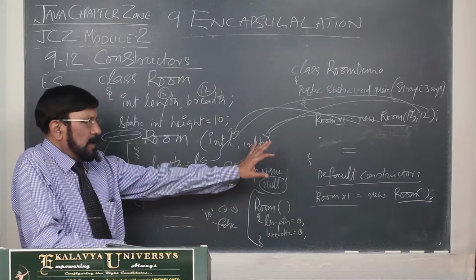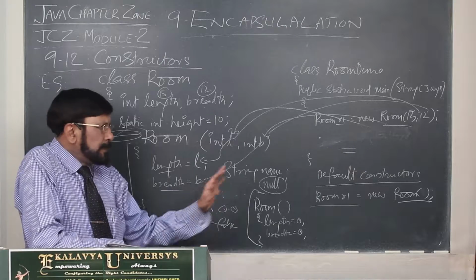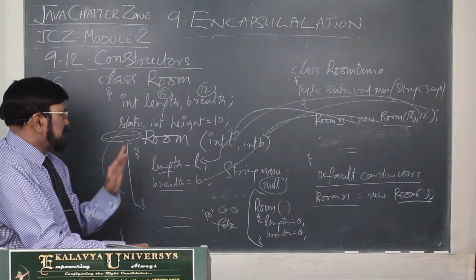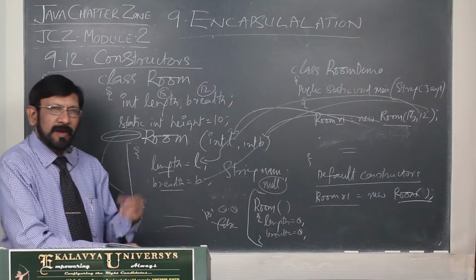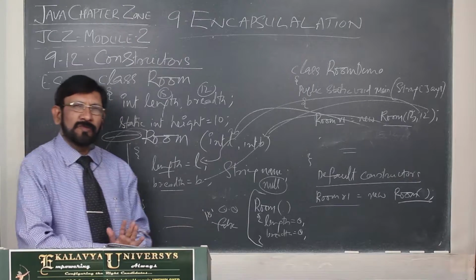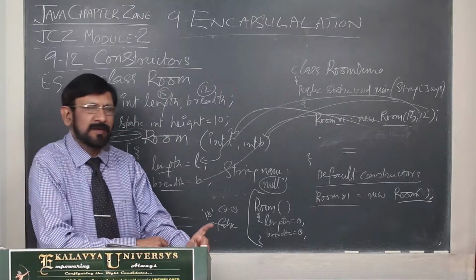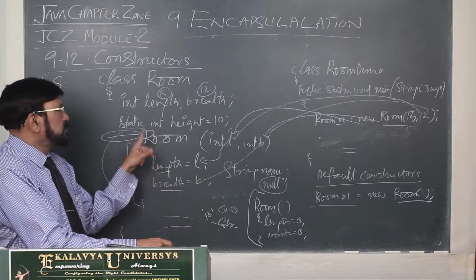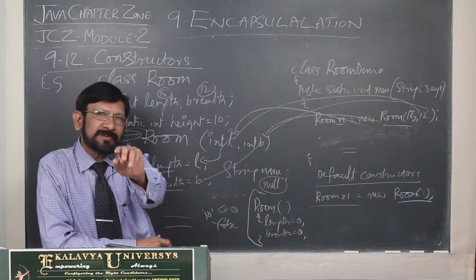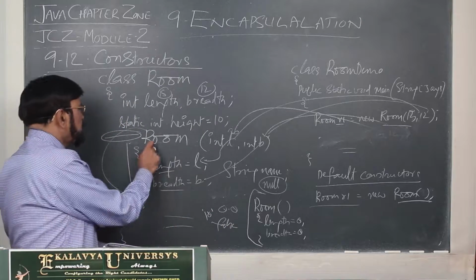After understanding the basic features of constructors, I will explain certain rules created for the sake of constructors. The first rule for writing a constructor is that the constructor name should always be the name of the class in which the constructor is defined. That is the first rule.